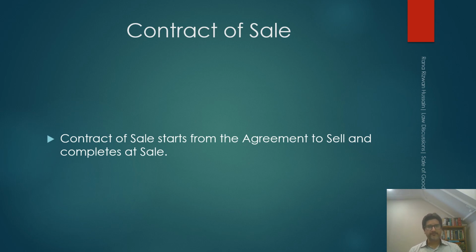And the term contract of sale, which is used in the foregoing provision, starts from an agreement to sell and completes at sale. So once the parties enter into an agreement to sell, meaning that they decide to execute a sale at a future time or subject to some condition, the contract of sale begins. And once that sale is executed, once that sale is completed and the property is transferred from seller to the buyer, the contract of sale completes.